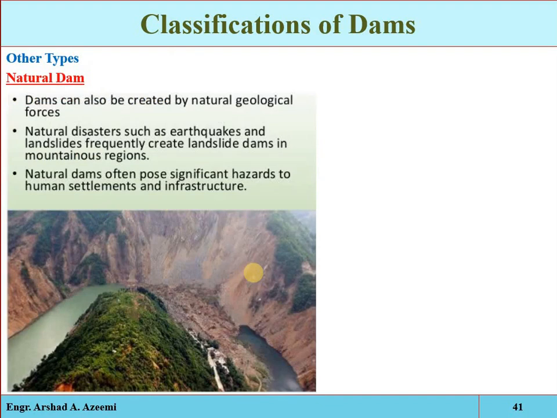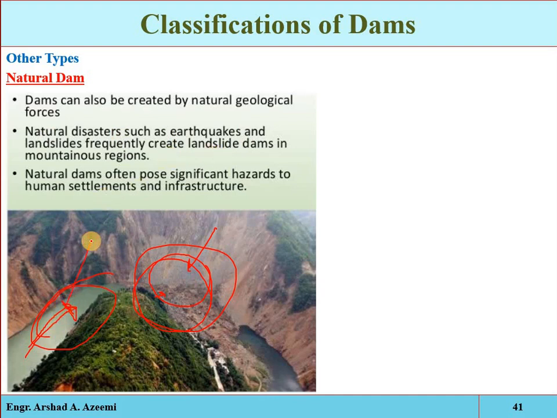Also the last one, that is natural dams. See, for example, if we have a natural river, a natural waterway, a natural stream, and due to some natural disaster condition, some geological condition, an earthquake, for example, if landslides occur in the path of the water, so that is a type of landslide. So a type of natural dam will be formed. Dams can also be created by natural geological forces, due to natural disasters, for example earthquakes and landslides frequently create landslide dams in the mountainous region.